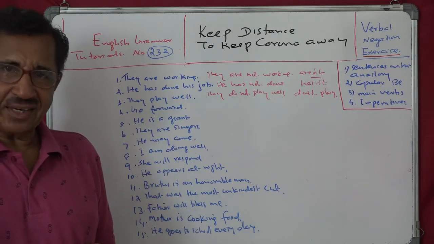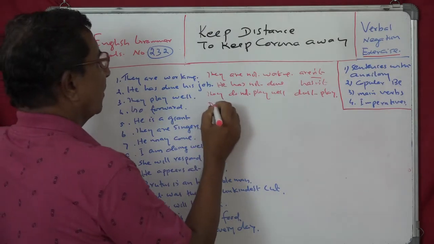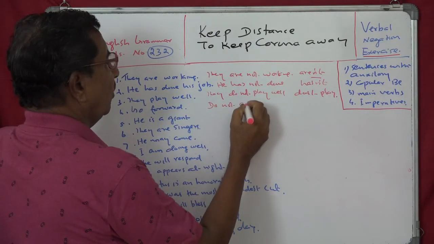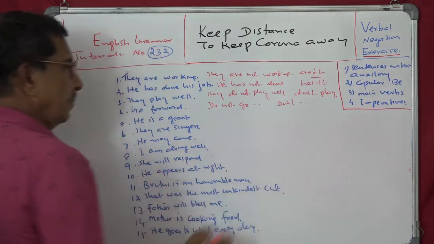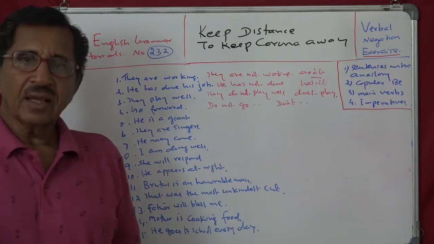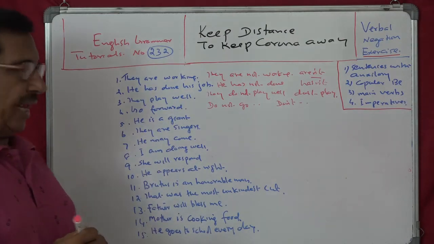And fourth one, go forward. That is imperative. So you can say do not go forward. Do not go forward. Don't is the contracted form.